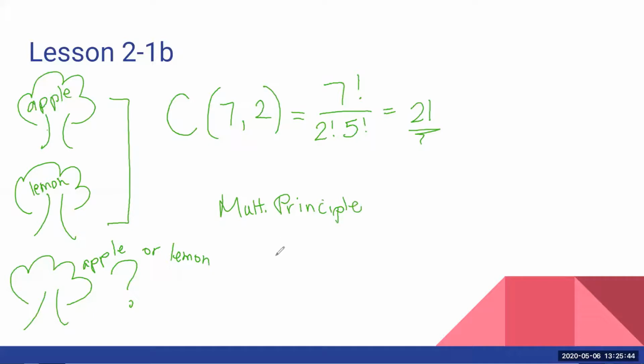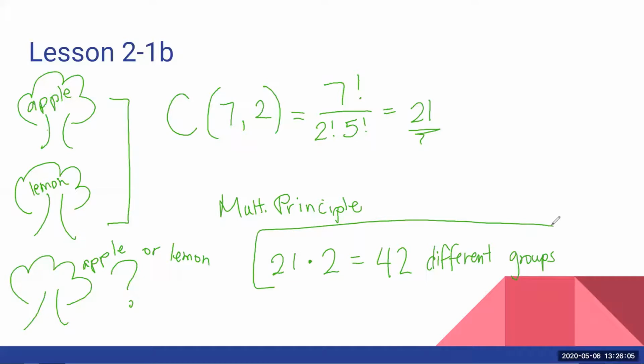Okay, where I'm going to end up with 21 times 2. Let me use the multiplication principle notation. So times 2. And that's how I get my 42 different groupings of trees. Okay, so again, we did happen to get 42 for the permutation work.